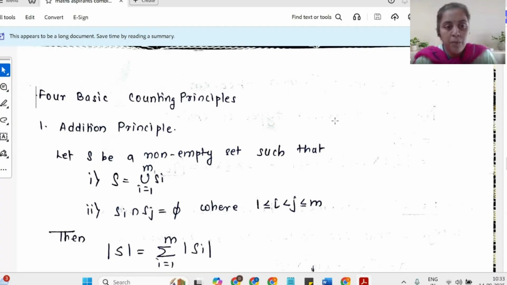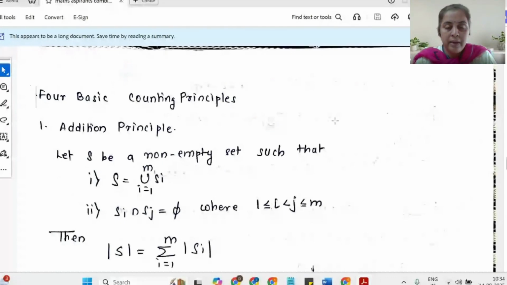The topic stated in the syllabus actually includes permutation, combination, and binomial principle. I will be taking up to the binomial principle today, but there are some more topics which I think should be included, or you may have questions based on them in your upcoming examination. So I will just brief you about them and go ahead.